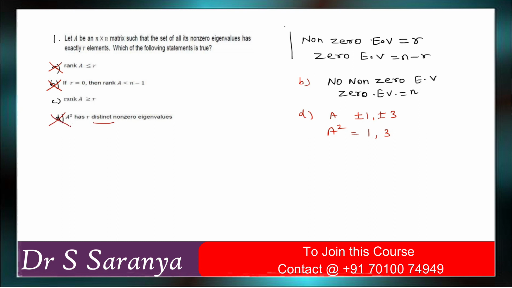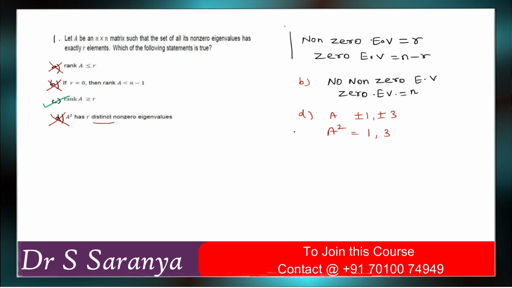So this option is also false. So what is the remaining option? Rank of A is greater than or equal to R. How come this is true? So the answer is rank of A is greater than or equal to R.